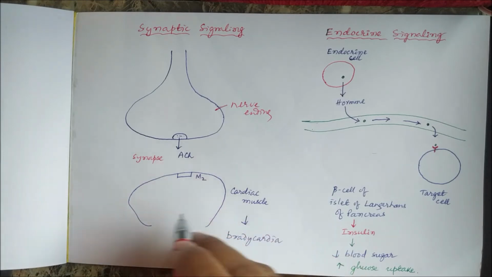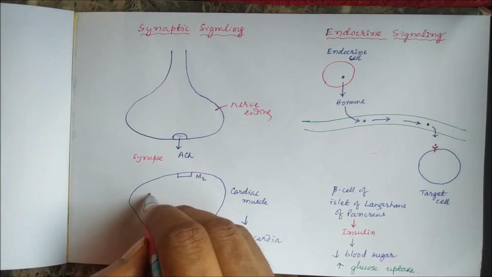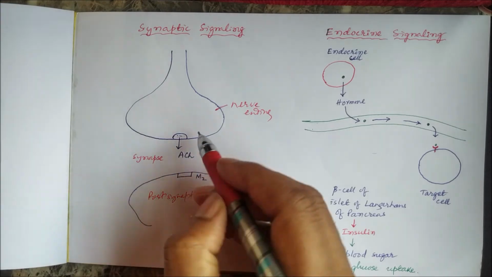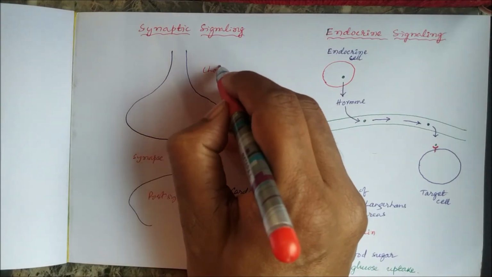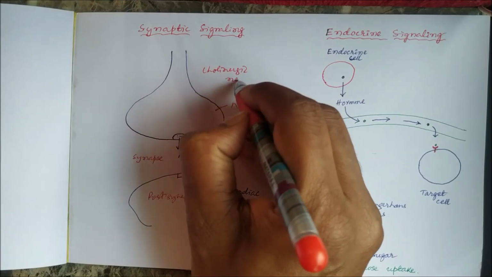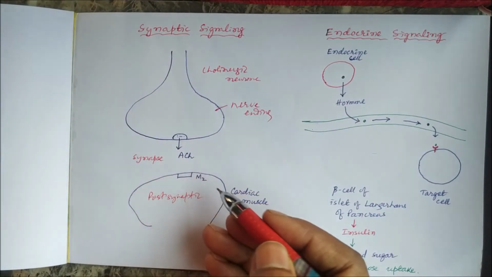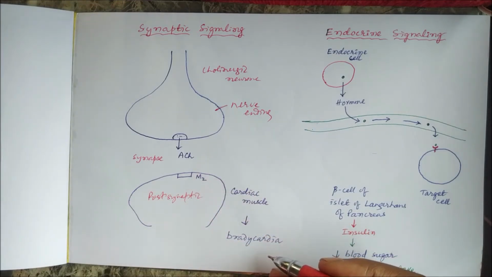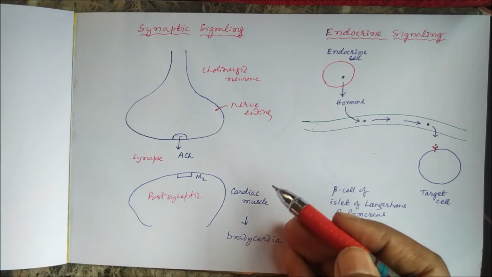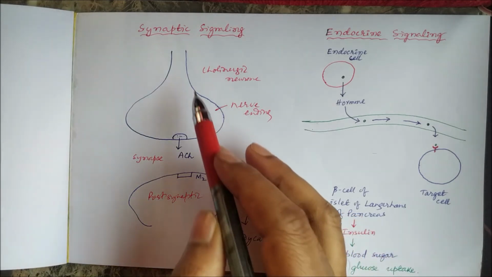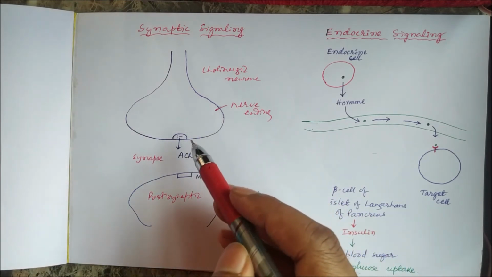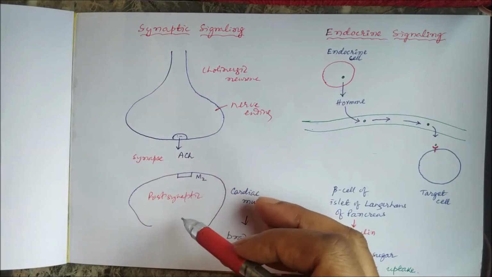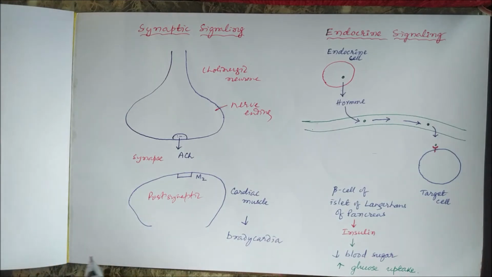So suppose it is cardiac muscle. In the cardiac muscle, in the postsynaptic side, there will be the presence of, say, muscarinic 2 receptors. So if this is a cholinergic neuron, we are discussing one example, it will release acetylcholine, and this acetylcholine will act on the M2 receptors, and there will be a decrease in heart rate, that is bradycardia. So in this way it happens. This type of signaling, in which the neurotransmitter is released from the nerve ending and acts on the postsynaptic receptors, is called synaptic signaling.